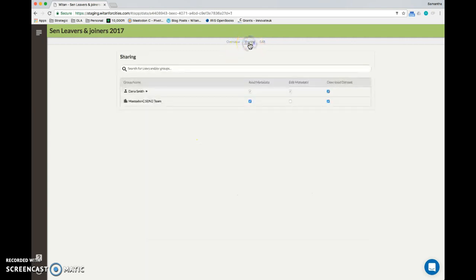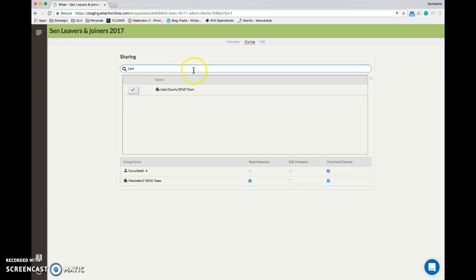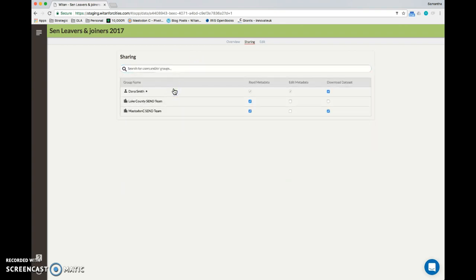I also can revise the sharing permissions associated with this file. So when I uploaded the file, you would have seen that I shared it with the Mastodon SEND team. However, I've just realized I would really like to share it with my colleagues within my team. So I just simply search for them and I can revise the sharing permissions. And again, I need to tell the system whether I want the ability for them to be able to download the dataset and for them to be able to revise and edit the metadata that you just saw me update, which that would be really helpful actually. So I'll pop that tick in that box.